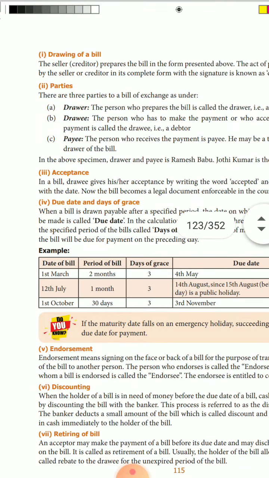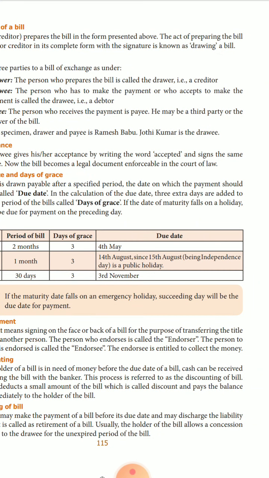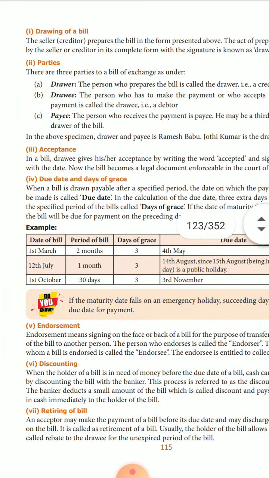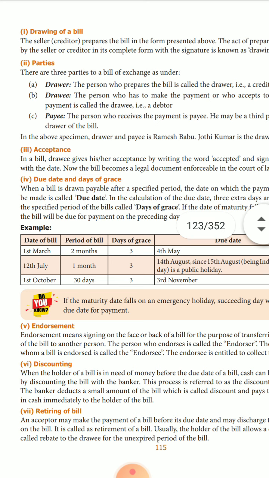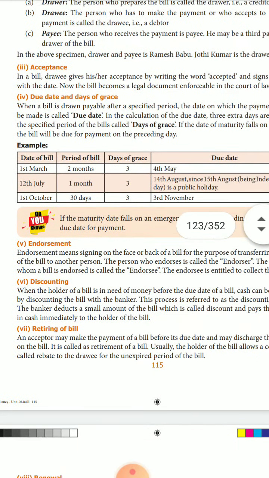Then finally they have to accept the bill. The drawee gives acceptance by writing the word accepted and signing with the date. Now the bill becomes a legal document enforceable in the court of law. Due date and grace date.